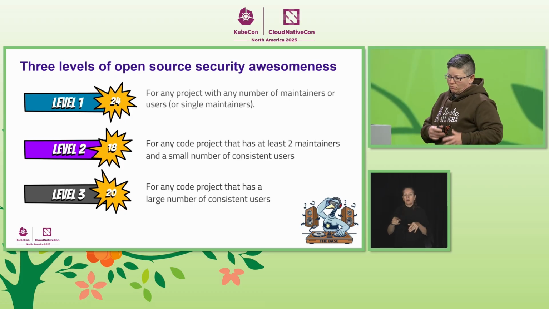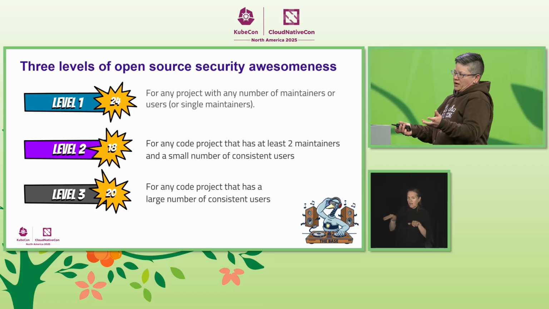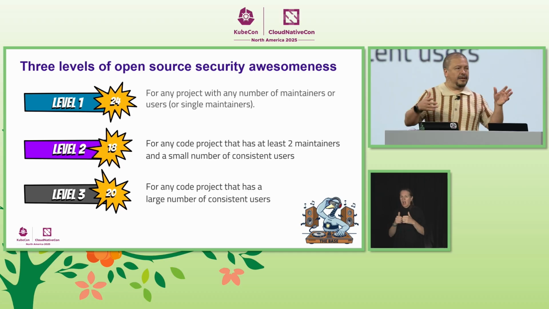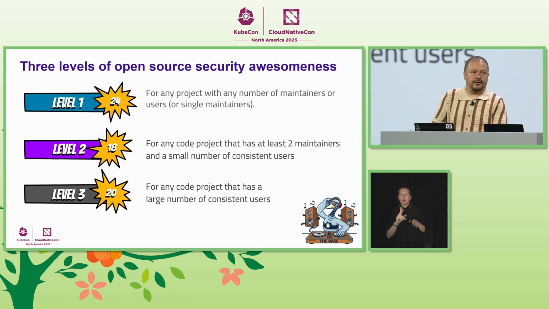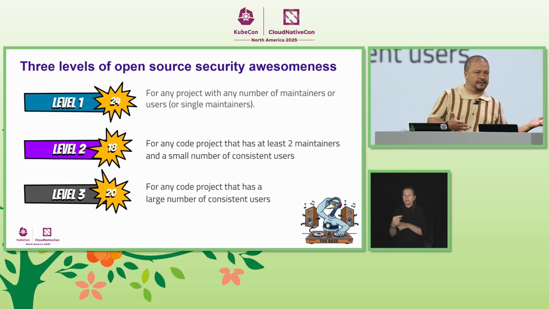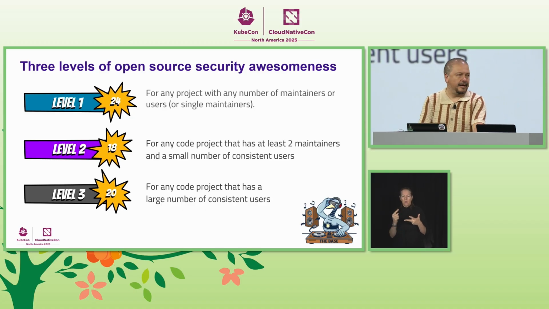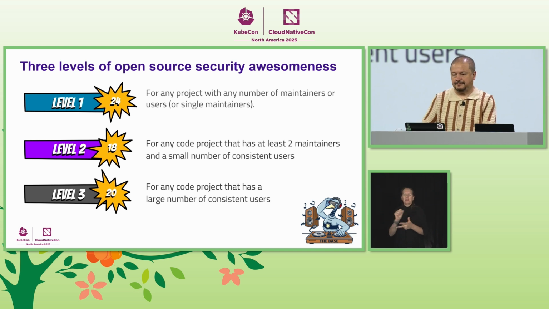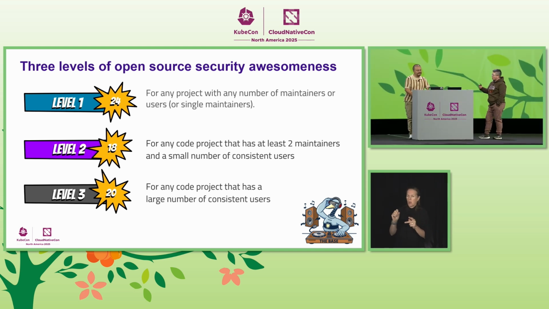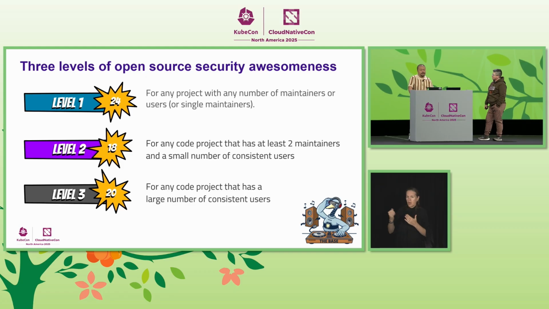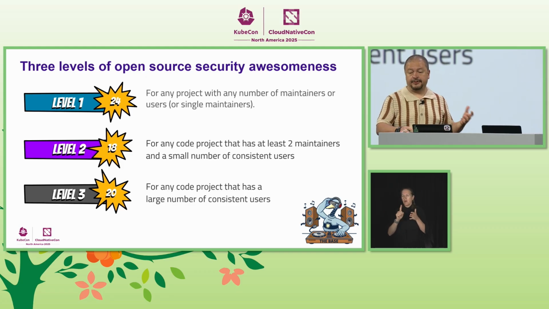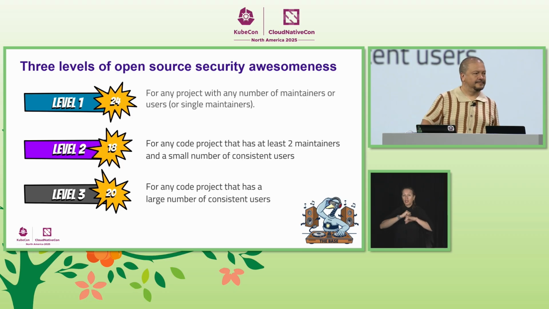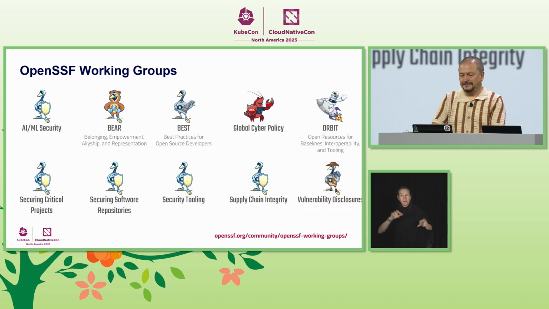So do I pick my level based on how good I am at security? No. You pick based on the maturity and usage level of your project. So if you're a single maintainer project, you can start at level 1. And if you're a library with thousands of dependents, maybe it's time for level 3. Okay, so the levels grow with my project. Exactly, and those security tools that we use check for requirements across all 3 levels. So you're building real security and not just ticking boxes. All right, I'm ready to start climbing.